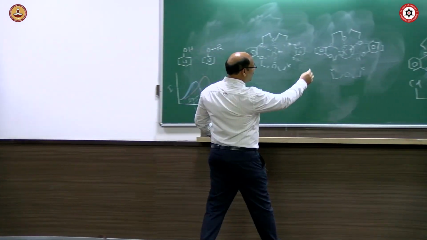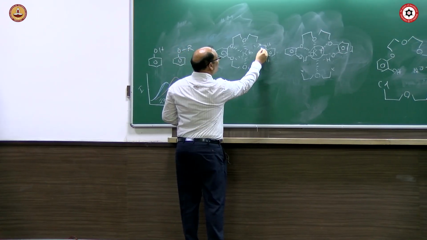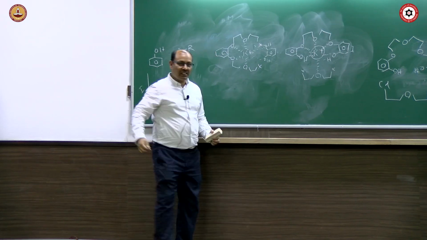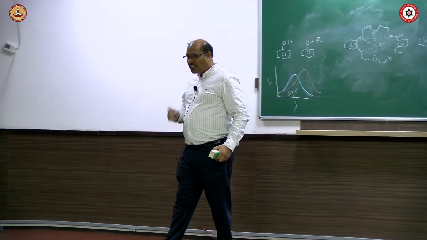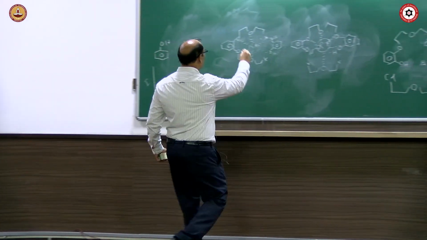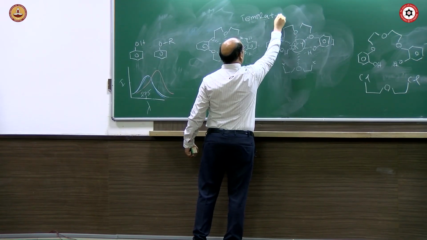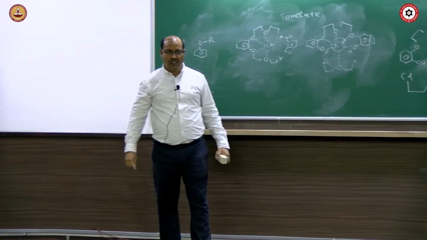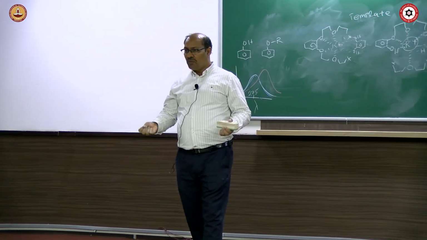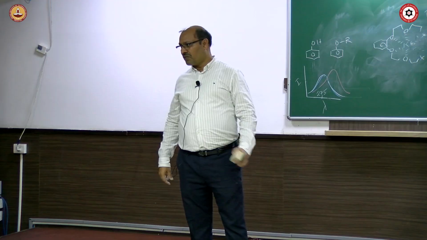In fact, when this one reacts, this can also start forming interaction before it can actually react, to bring them closer. That is called a template. A template is something around which the molecule orients in a particular format to go to the cyclic form.